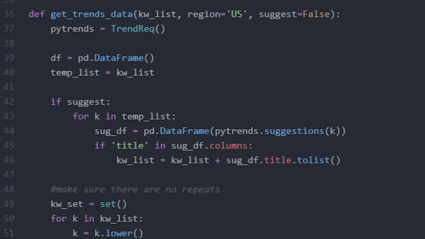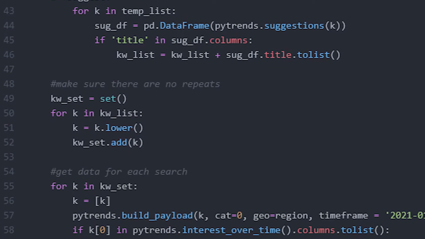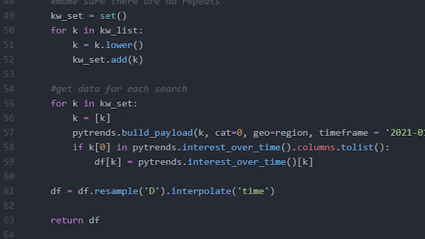Our next step is to find out how to get the Google Trend data. I'm going to use a Python module called PyTrends that I'll use to get the data from Google. However, this module is pretty limited. I can't ask for more than 5 search terms at a time. Fortunately, I built my own custom function to let us do pretty much anything we want, including multiple keywords.